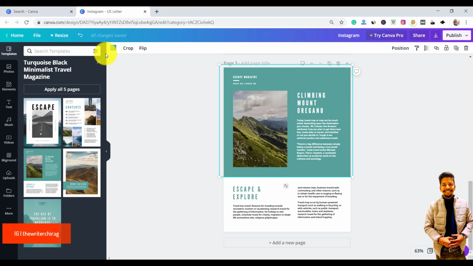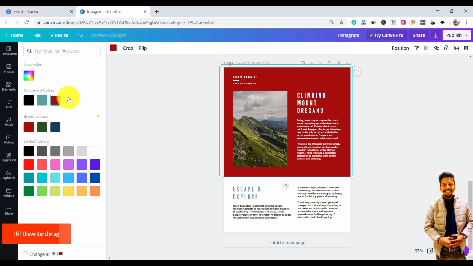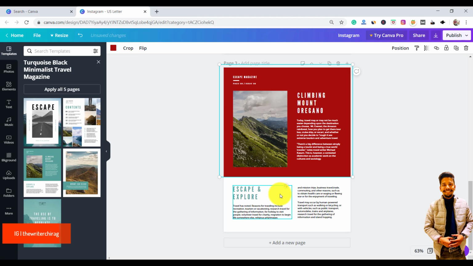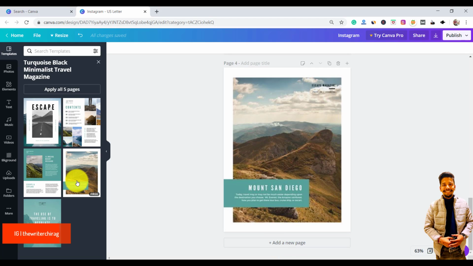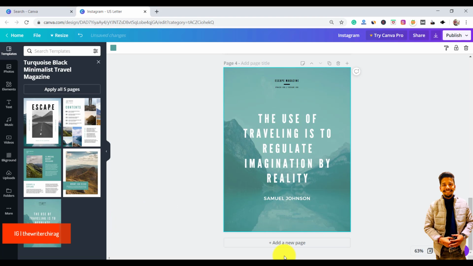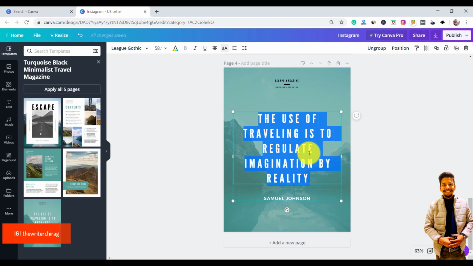And here you can change the color if you want to change, right? And it is very easy, and it will give you many more things to add, and it will save your time. And after that you can add one more picture, right, if you have more content. And here you can add your picture, or you can add your content according to it. In the end, there you can close up your PDF by giving more and more content. So if you want to add something here, it is very easy.